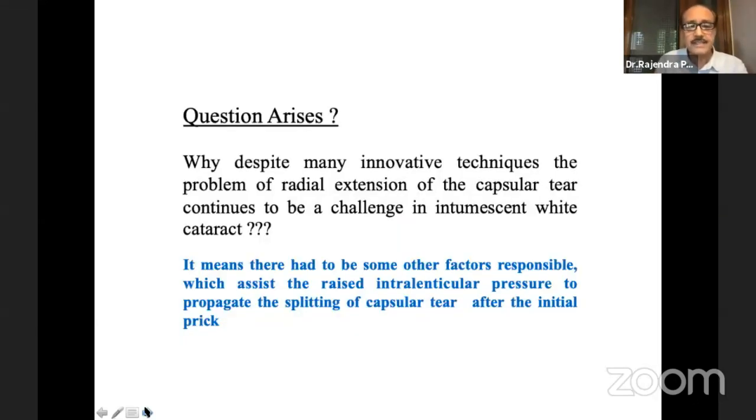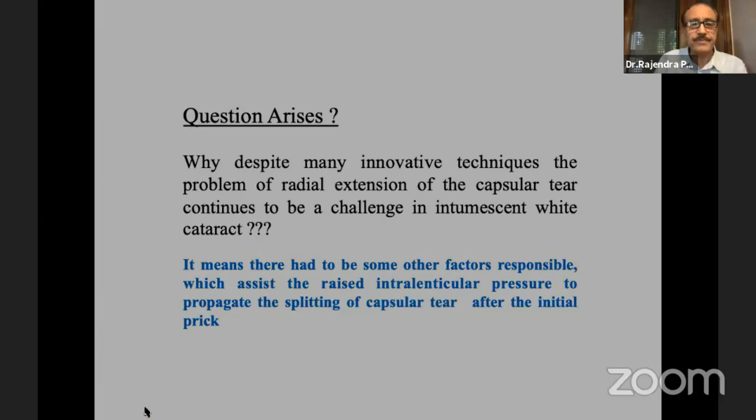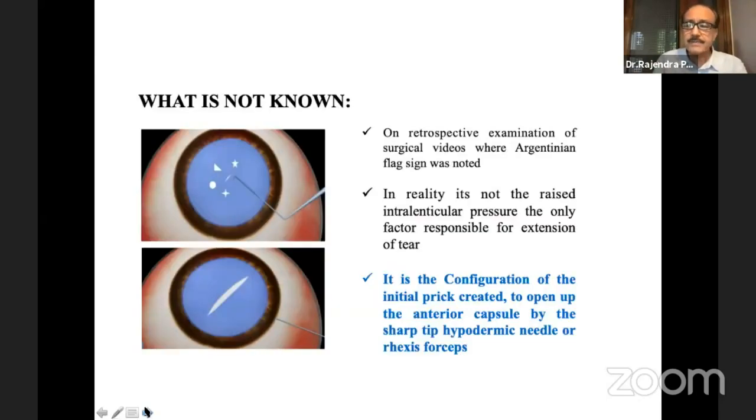So the question arises, why despite many innovative techniques, does the problem of radial extension of the capsular tear continue to be challenging in intumescent white cataract? It means there had to be some other factor responsible which assists the raised interlenticular pressure to propagate the splitting of capsular tear after the initial prick. So on retrospective examination of the surgical videos where Argentinian flag sign was noted, we found that in reality, it's not the raised interlenticular pressure, the only factor responsible for the extension of the tear.